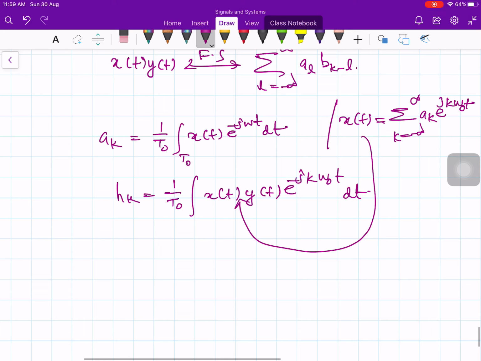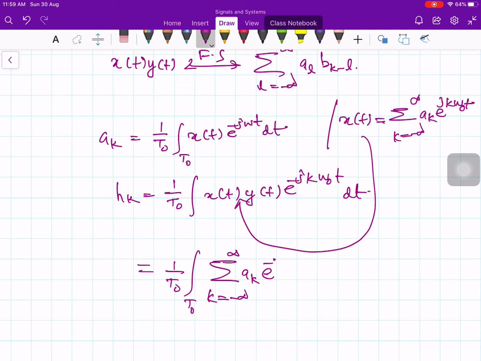So this is 1 over T naught integration over T naught, and instead of x of t I write the sum over k equal to minus infinity to plus infinity of a_k e to the j k omega naught t, then y of t e to the minus j k omega naught t dt.